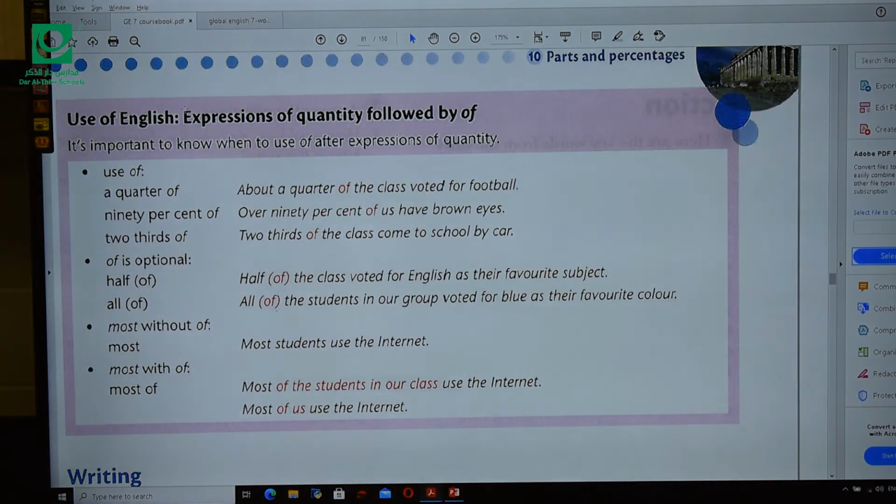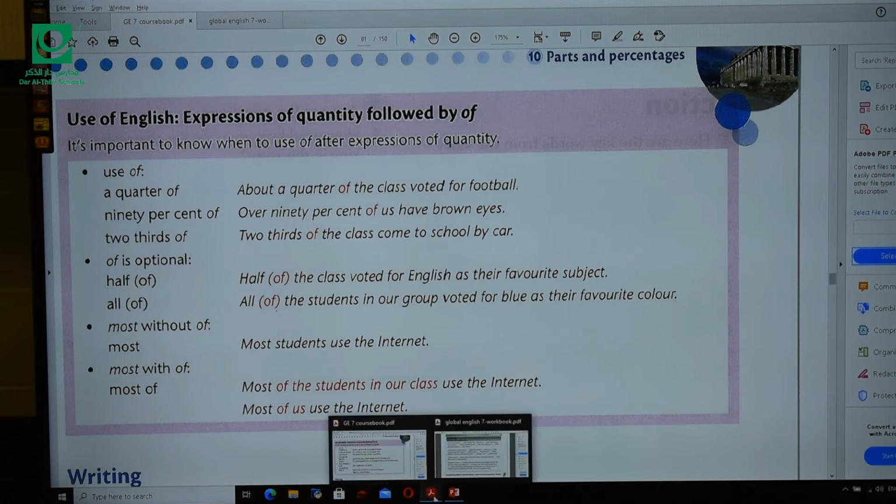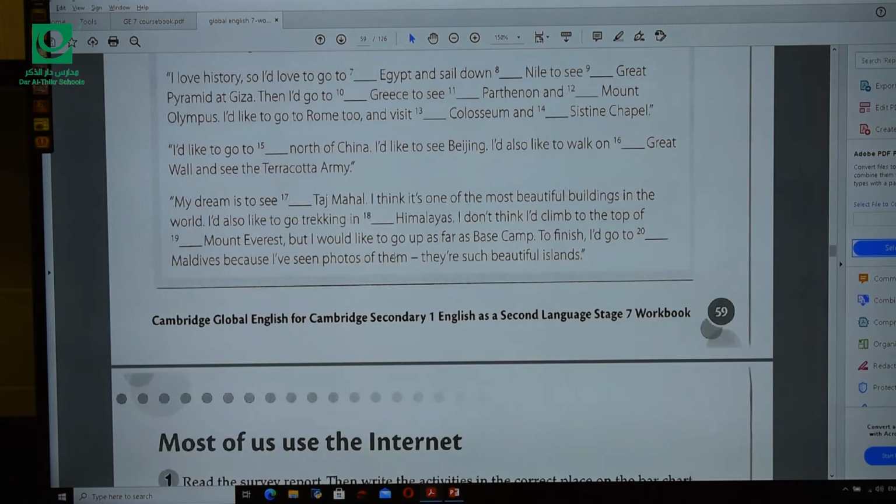So quarter, which means about a quarter of the class voted for football, which means one, or as we said, fourth. Yes, exactly. 90%, 70%, I think that's easy for you. When I say 2/3, remember, yes, exactly. I divided something into three parts and you have two parts of the three. Half, which means, yeah, exactly, the half of something. All, you get it all. So please now just open your workbook to answer this exercise.